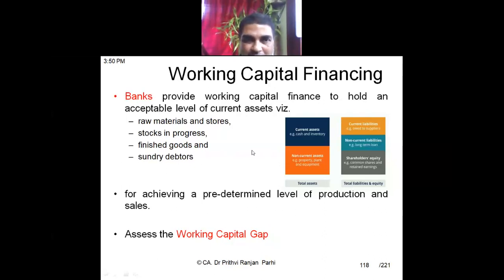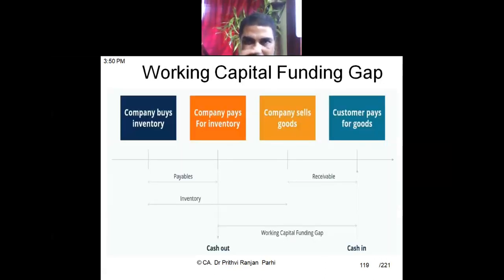So banks want the business house to have an acceptable level of current assets, and accordingly they will provide finance for that. Working capital, as we have already discussed: the company or business organization buys inventory and has to pay money for that. And the company also sells goods and the customer has to pay, and it takes some time. Money has to be collected here from the customer.